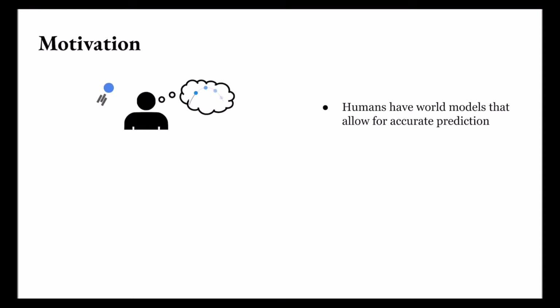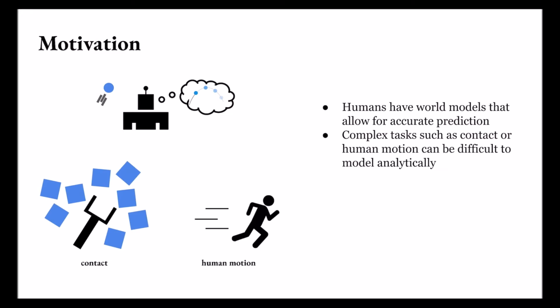Humans have world models that allow for accurate prediction. We are interested in allowing robots to learn similar models. And while simple physics-based prediction, like the trajectory of a ball, can be analytically determined, more complex tasks, such as contact or human motion, can be difficult to model. Furthermore, while there is an increase in the abundance of collected data, direct access to the state is not always possible.